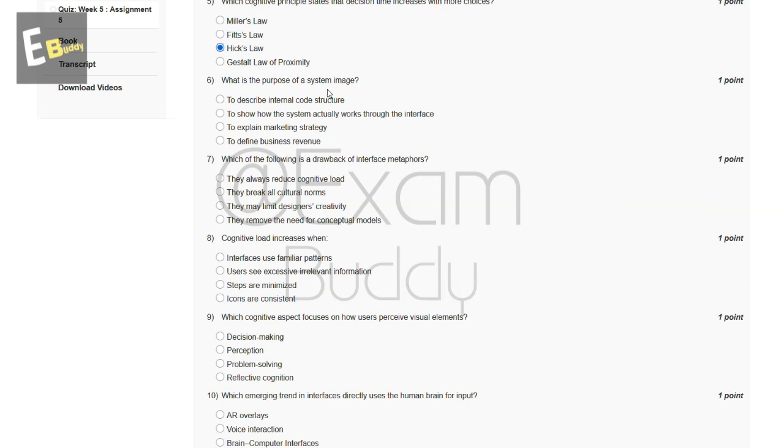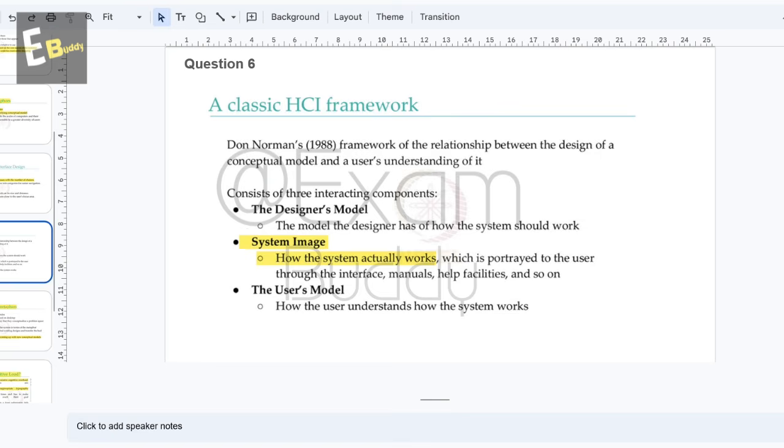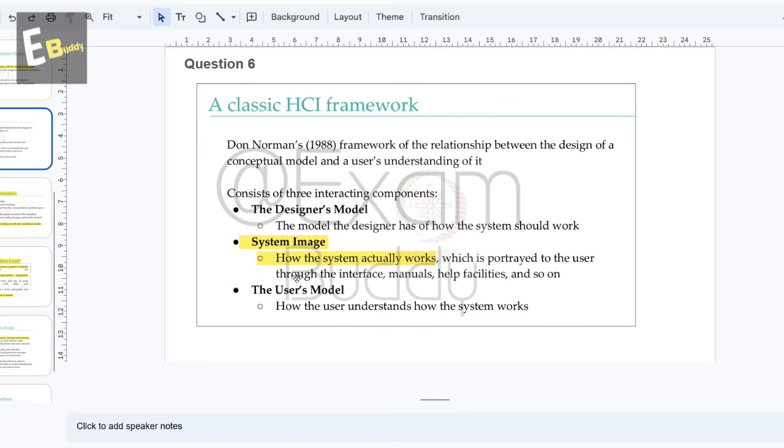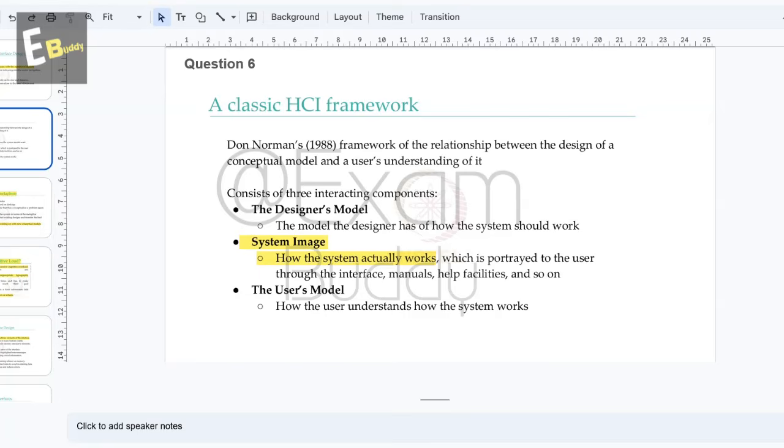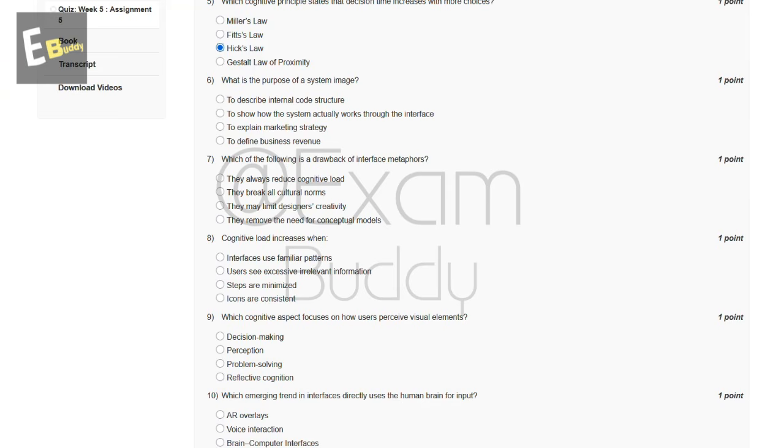And now let's go to our question number 6. What is the purpose of a system image? These are the options, and now let's check the explanation. In explanation, system image, how the system actually works. So the answer of our sixth question is B, to show how the system actually works through the interface.